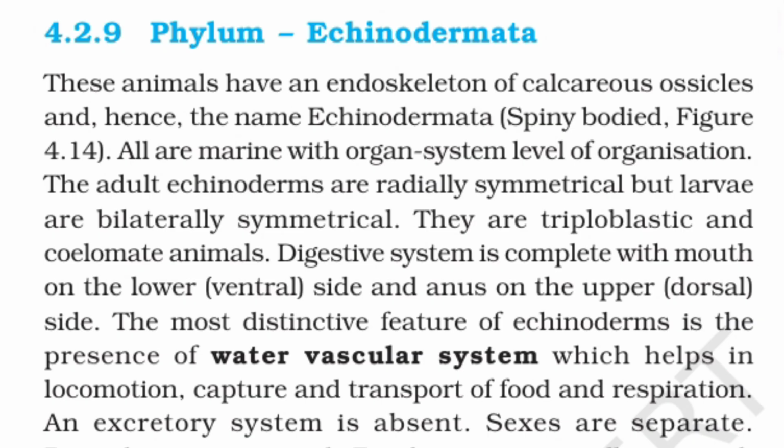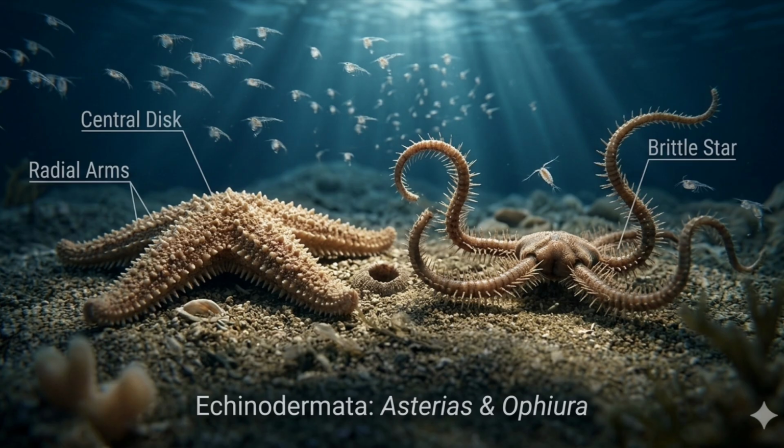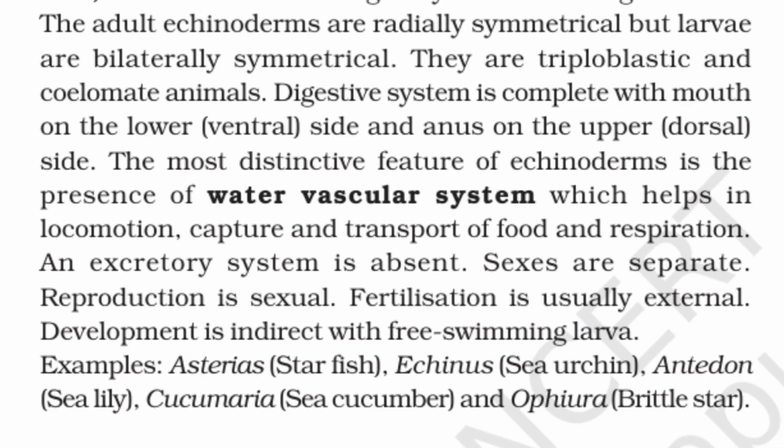Phylum Echinodermata. These animals have an endoskeleton of calcareous ossicles and, hence, the name Echinodermata. As you can see in the figure, they are spiny-bodied. All are marine with organ system level of organization. The adult echinoderms are radially symmetrical, but larvae are bilaterally symmetrical. They are triploblastic and coelomate animals. Digestive system is complete with mouth on the lower ventral side and anus on the upper dorsal side.